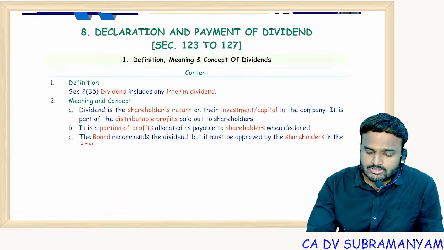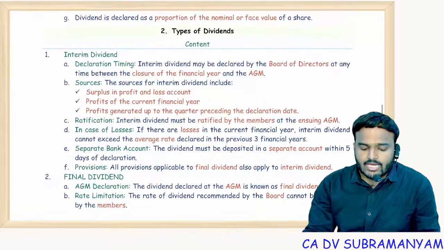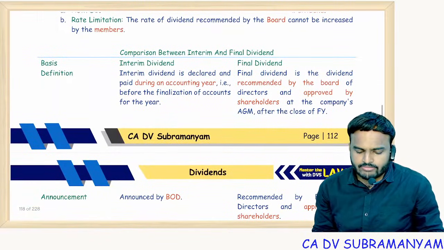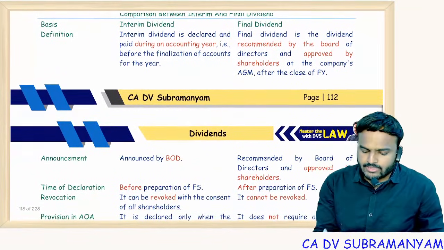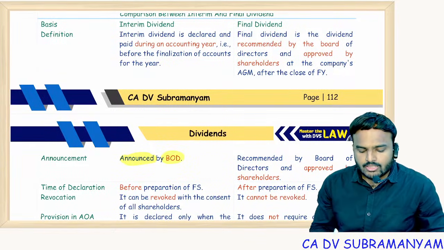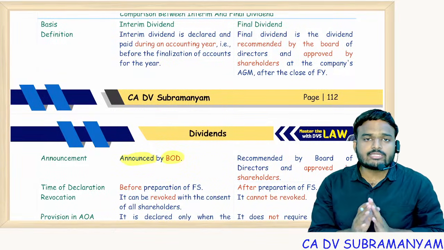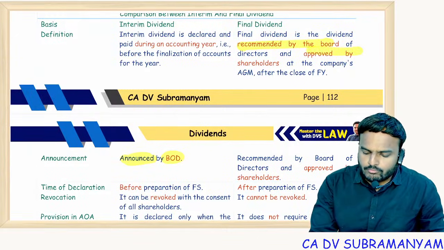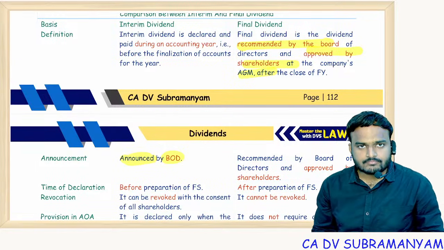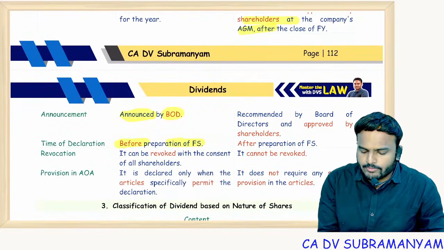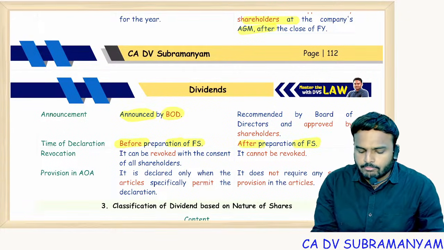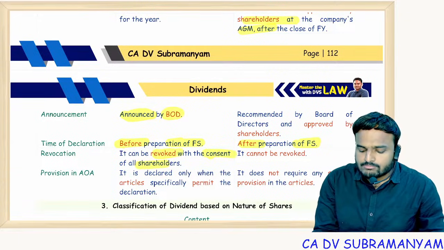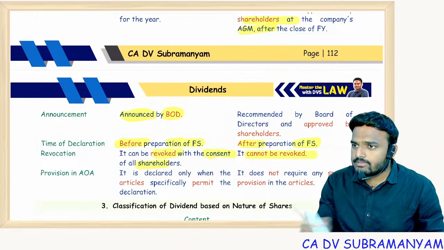But before that, just open the material. See, we have two types of dividends: interim dividend and final dividend. What is the difference between them? Interim dividend is recommended and announced by the board of directors. Declaration and recommendation, everything is taken care of by the board of directors, whereas final dividend is recommended by the board and approved by the shareholders at the AGM. Time of declaration: interim is before preparation of financial statements, whereas final dividend is after preparation of financial statements. Next, interim dividend can be revoked with the consent of shareholders, but final dividend, once declared, is a debt and can't be revoked.